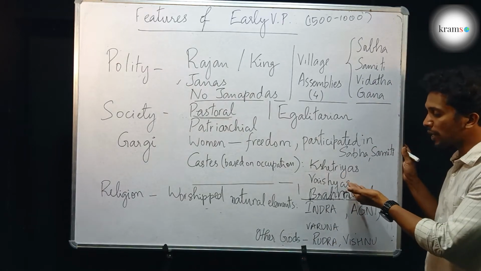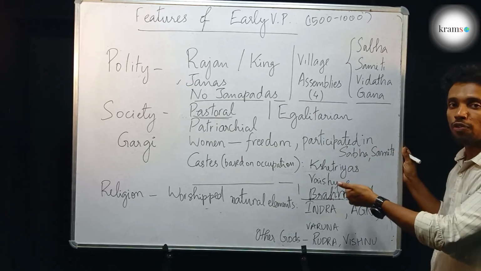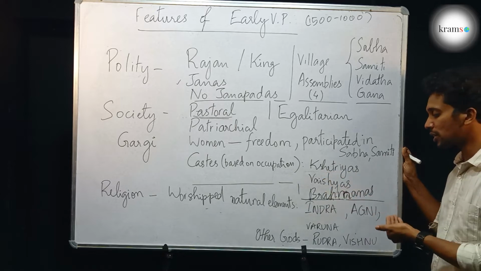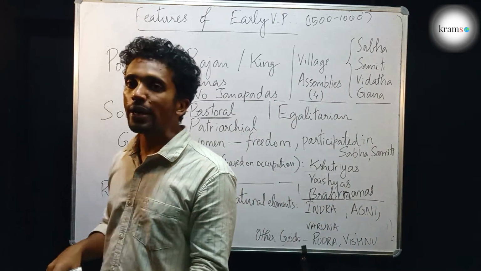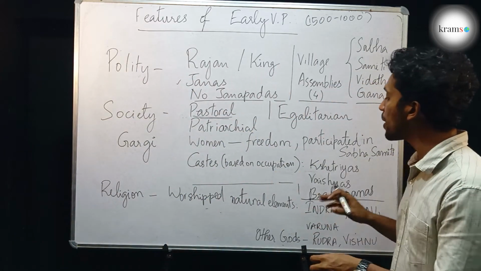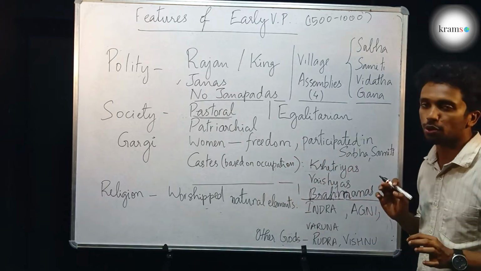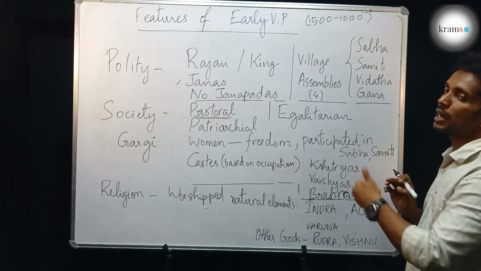If you are doing trade or agriculture, you will be of the caste Vaishya. If you are going for warfare, then your caste will be Kshatriya. If you are doing pujas and prayers, then you can be a Brahmana. So it was not based on birth. It was not rigid. It could be changed on the basis of the occupation that you did. So these were the features of the society in the early Vedic period.